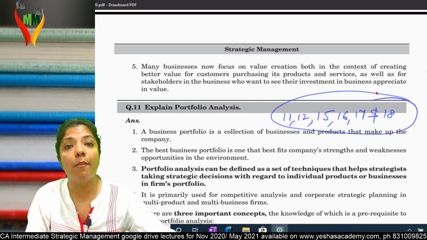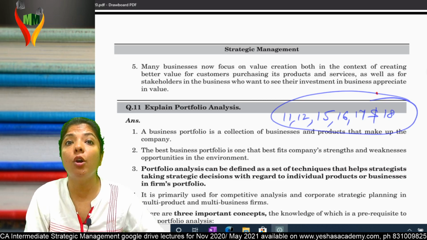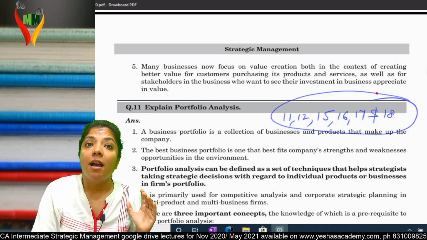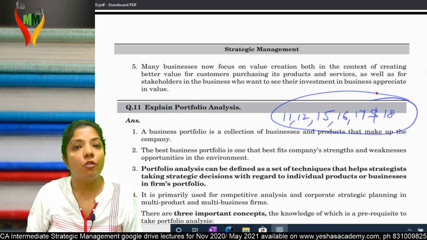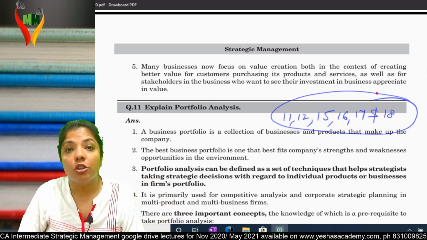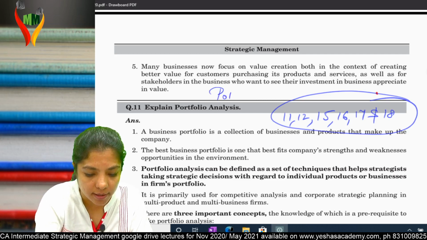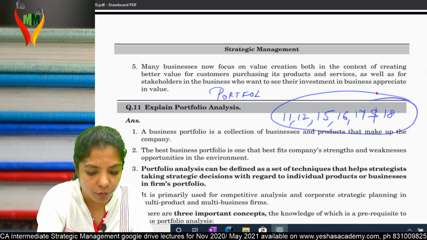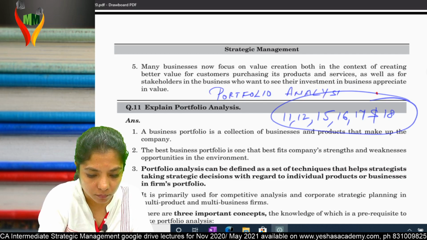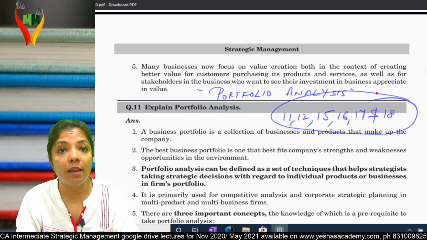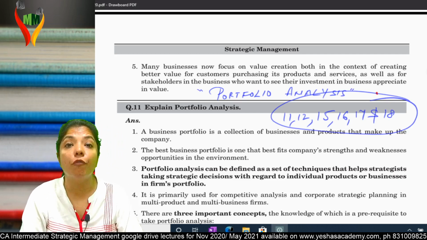Okay. Now let's come to this part. Portfolio analysis. See, basically, what is this chapter? This chapter is analysis of the environment. So actually I'm doing analysis. So now let's come to question number 11 and give heading to this part as portfolio analysis.